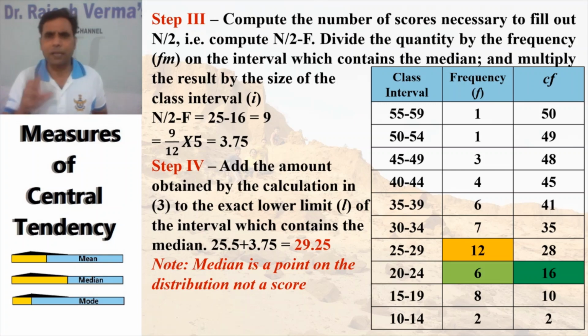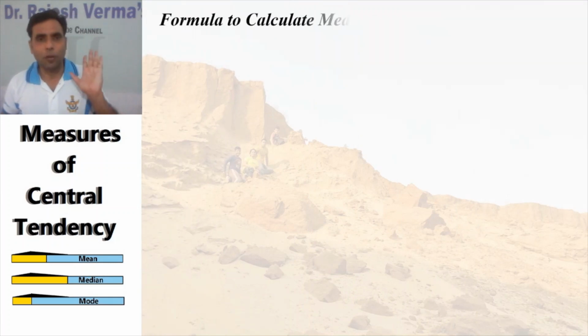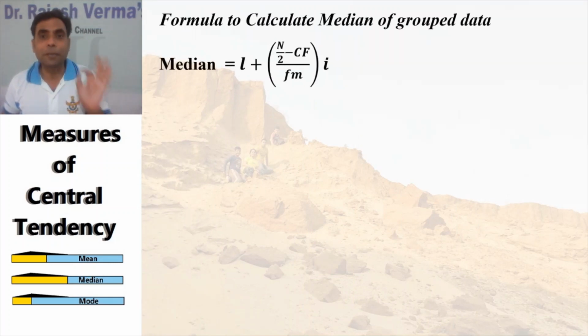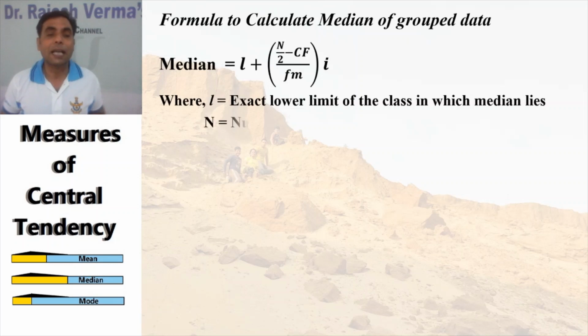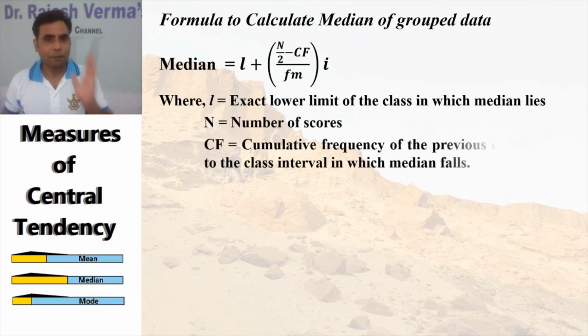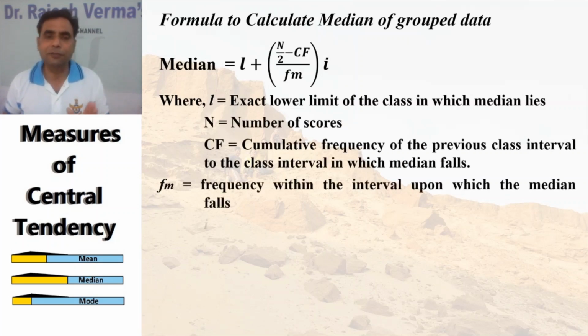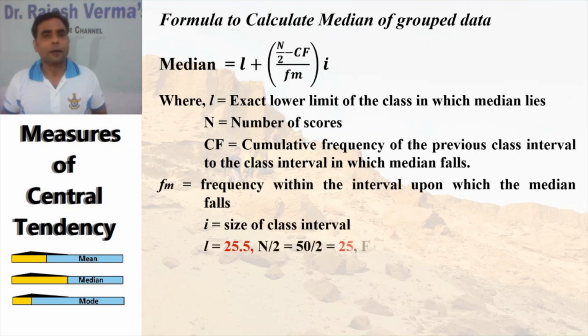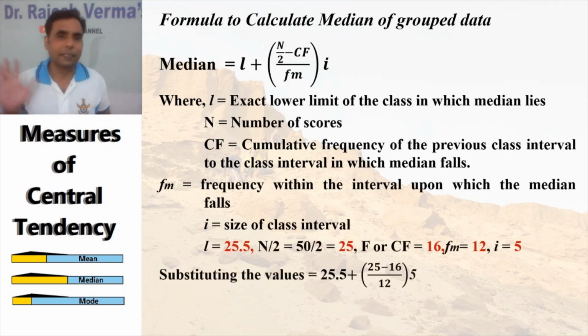Now you may be confused about step 3, so I'll explain with the formula. Remember, the median is a point on the distribution, not a score. So let us come to the formula. The formula to calculate the median of group data is: median equals L plus (n by 2 minus CF) divided by Fm, multiplied by i.